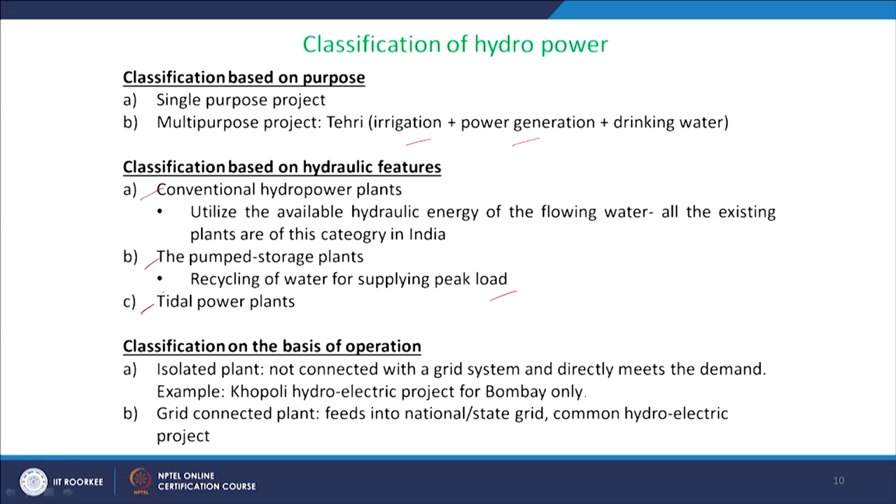Then we may classify on the basis of operation, that is isolated plant or grid connected plant. The energy produced in the plant can be connected to the grid, or it may be used off grid for meeting the local need.